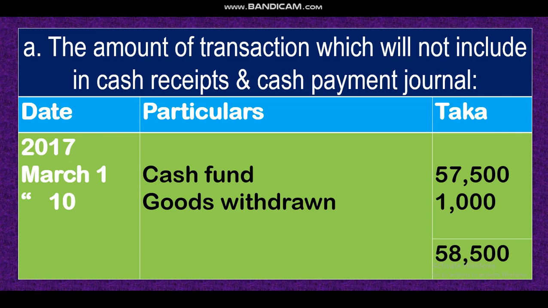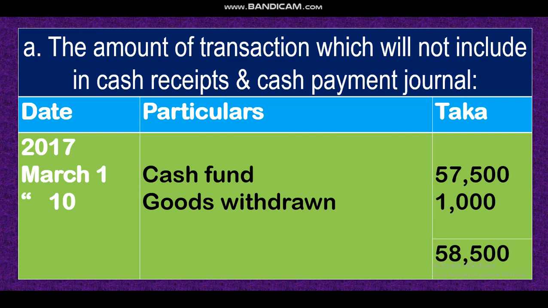Dear student, in the last three classes we have discussed cash book, meaning only cash transactions. That means in the cash book we will record all types of cash transactions. No credit transaction will be recorded in the cash book. So the cash receipt journal and cash payment journal are also a part of the cash book. So here no credit transaction will be recorded, only cash transactions. If I receive cash money, that will be recorded in the cash receipt journal. If I pay cash money, that will be recorded in the cash payment journal.